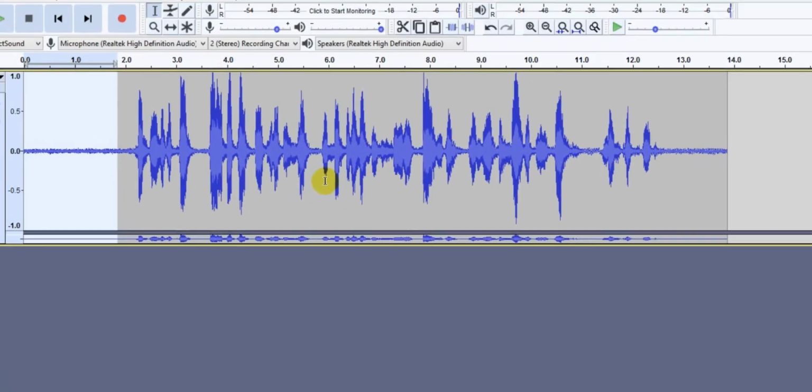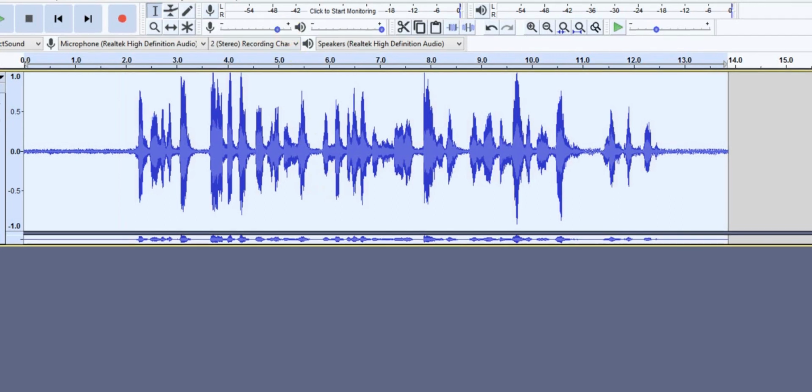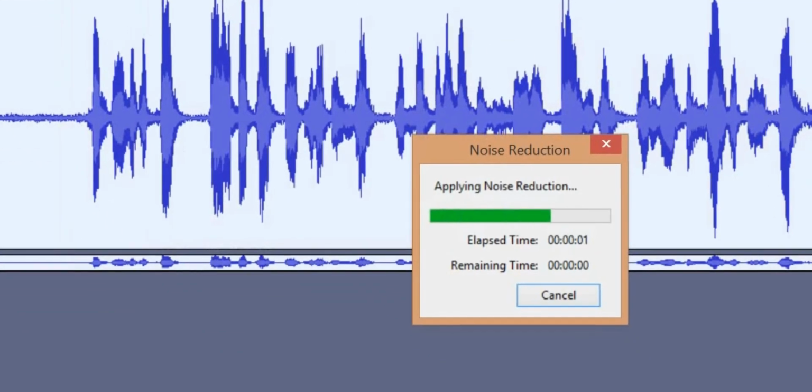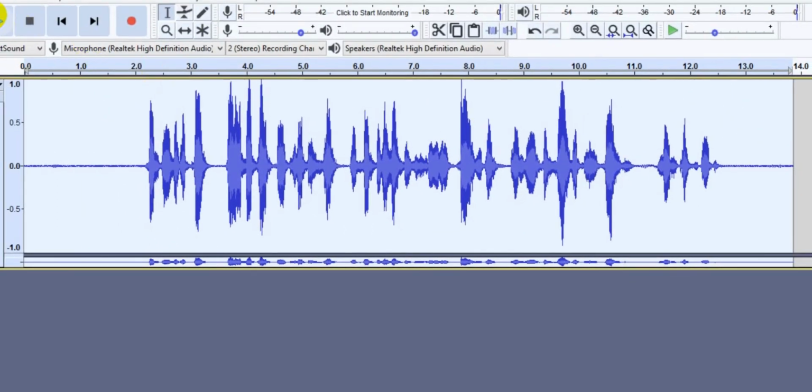So that's done, and now you have to select all with Ctrl A. The shortcut is Ctrl A, and here you have to come to Effect, and click Repeat Noise Reduction. So it's removing the noise. Yep, that's done. And now we play this voice again.